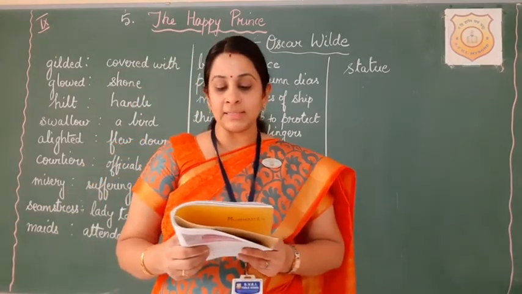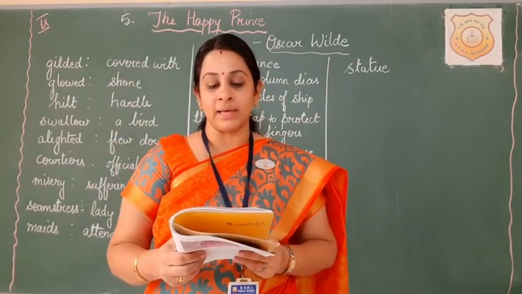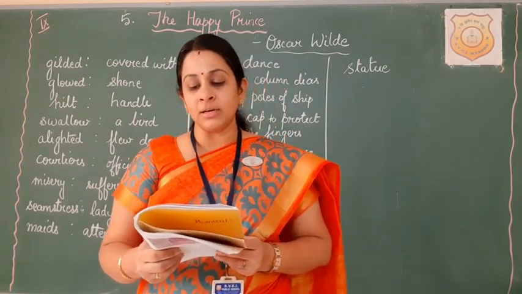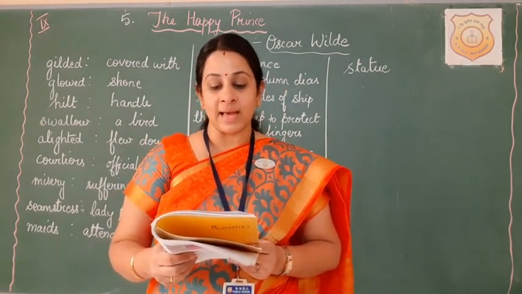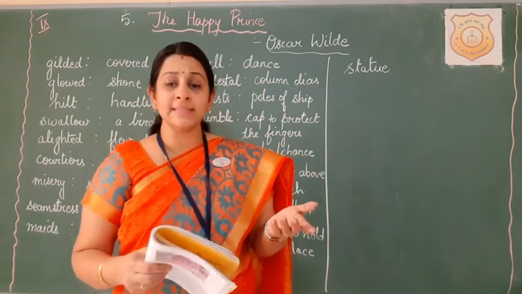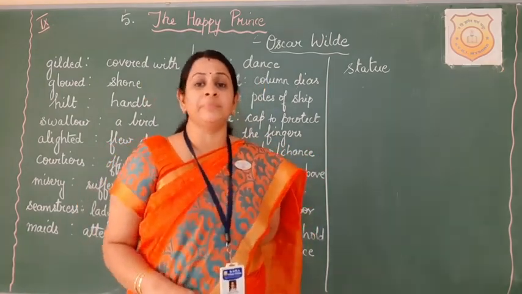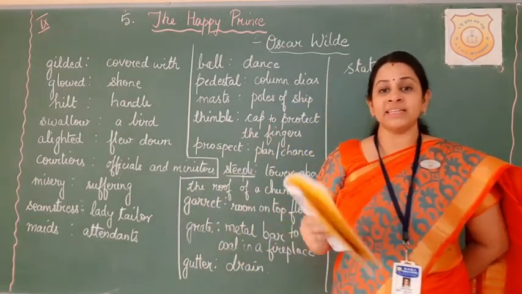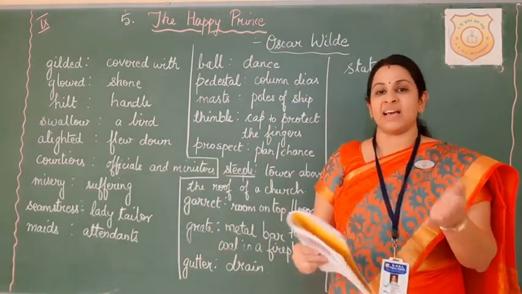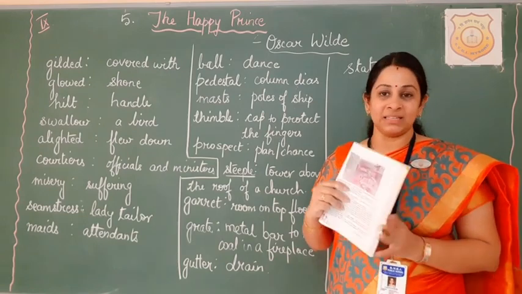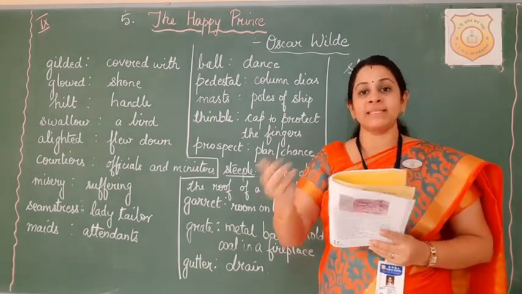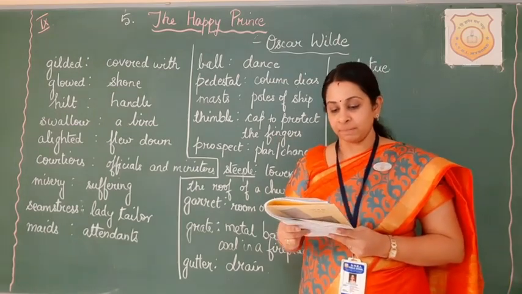The prince asked the swallow to stay with him for one night and be his messenger. The boy is so thirsty and the mother so sad, he said. So as he requested the swallow to give the ruby to the seamstress, he tells that the mother looks to be very sad and the boy is so ill and thirsty. Won't you stay one night with me and be my messenger and help these people?